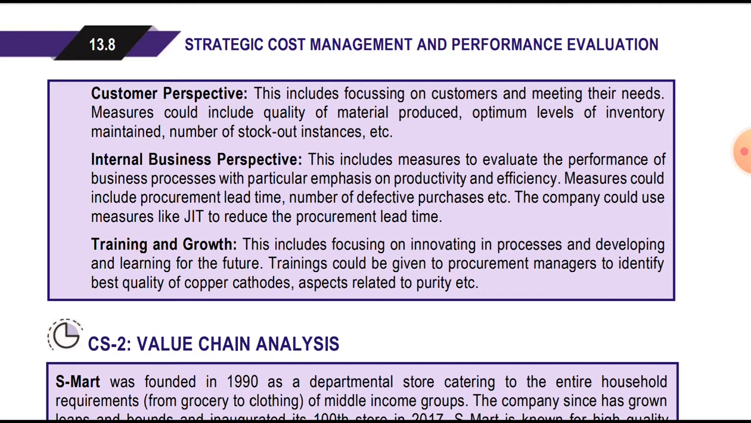So they have to think from the customer perspective as well. Measures should include the quality of the material procured, so good quality should be procured, and an optimum level of inventory maintained, so that the company doesn't suffer huge inventory cost. The number of stock out instances should be less. If there is any stock out, it would again affect the production and delivery to the customer. So overall, we have to take the customer perspective into consideration as well.